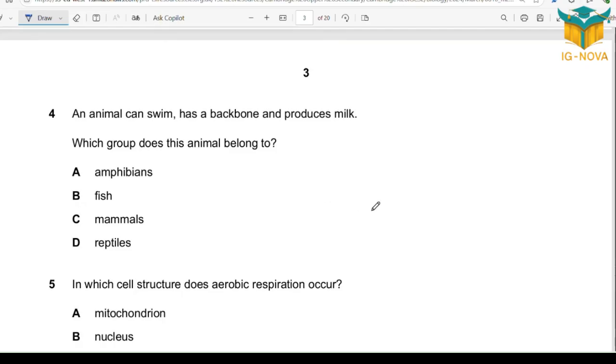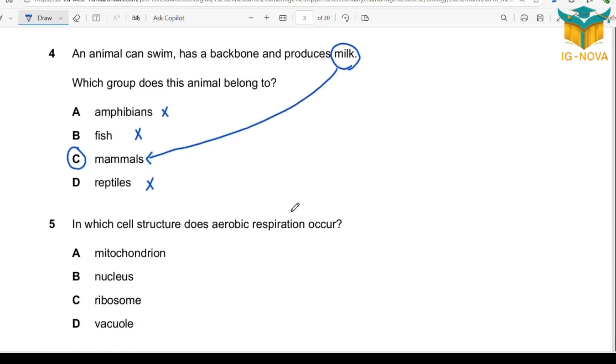Question number 4. An animal can swim, has a backbone, and produces milk. Milk production, straight away, eye-catching point: mammal. Because amphibians cannot produce milk, fish cannot produce milk. Don't forget that whales or dolphins are not fish, they are mammals. Reptiles cannot produce milk as well. So option C is okay.